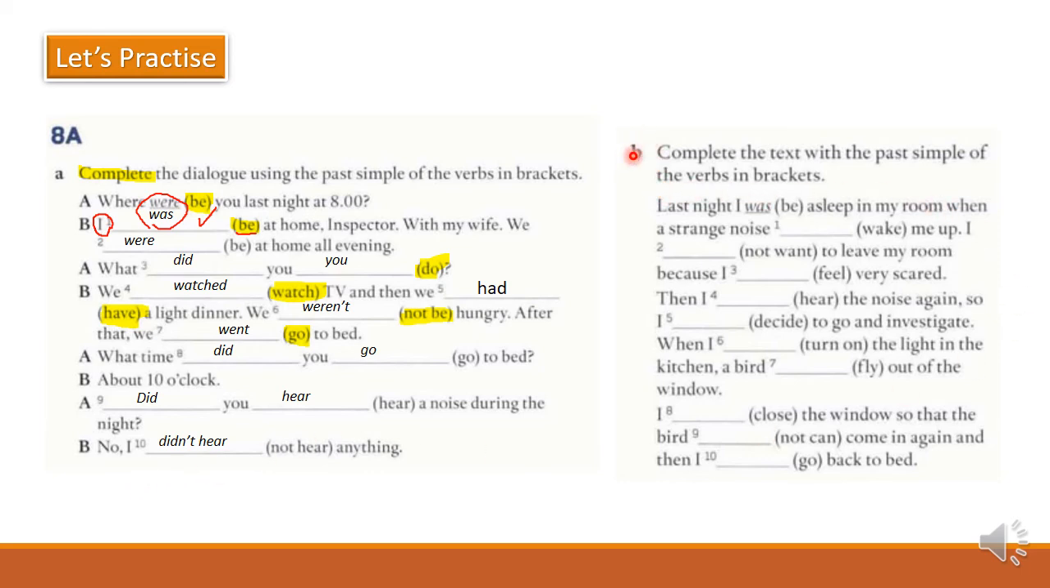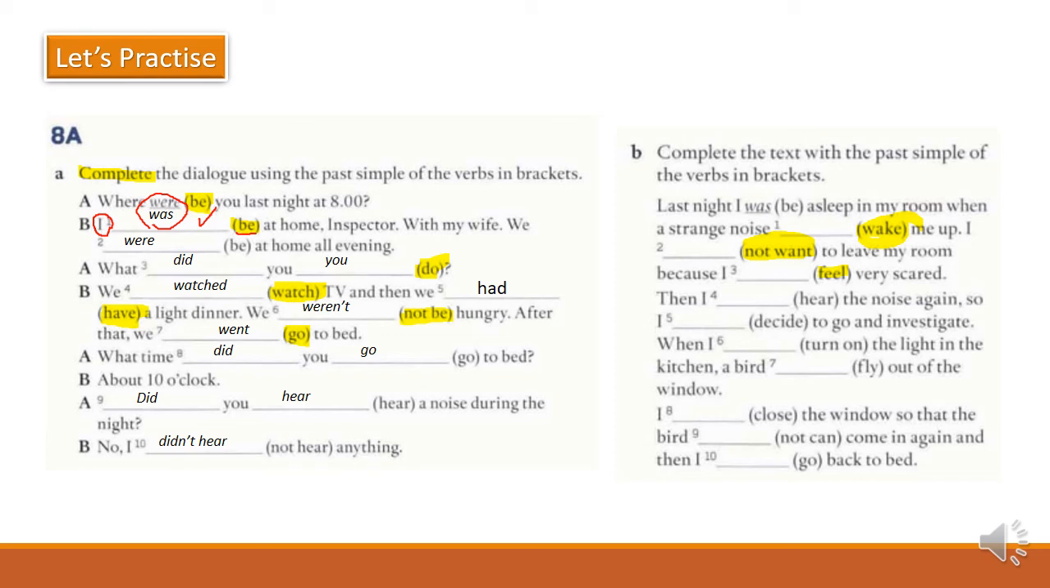Let's see part B. Here you have to complete the text with the past simple of the verb in brackets. Again, it's very important to recognize the verbs you're going to use. Wake, not want, feel, so you need to check if this is a regular or irregular verb. Please check the list of irregular verbs. When you have a negative verb, remember you need to use the auxiliary, what we covered in the previous slide. Let me show you one example.